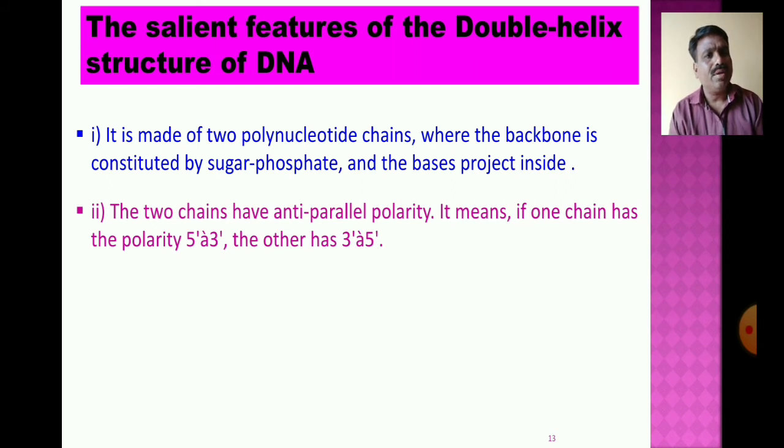It means that if one chain has polarity running 5' to 3', the other polynucleotide chain runs 3' to 5'. One strand runs in the 5' to 3' direction, and the other strand runs in the 3' to 5' direction.